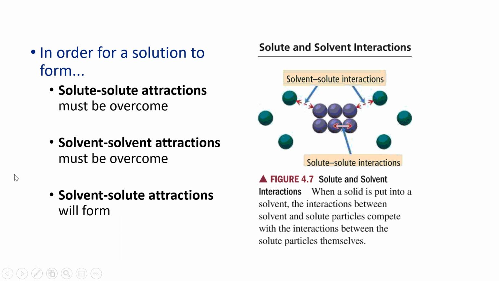So when we're thinking about predicting whether solutions will form or not, we want to consider these three different types of attractions. You want to consider the attractions of the solute to itself. Let's look at sugar dissolved in water, where sugar is the solute and water is the solvent.